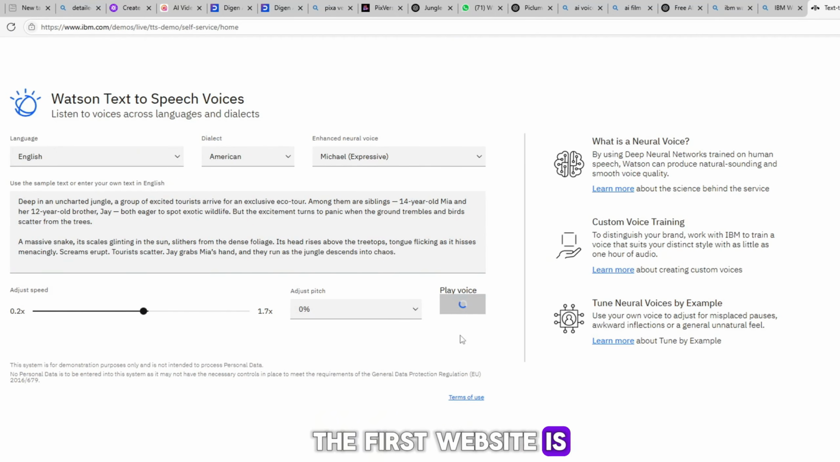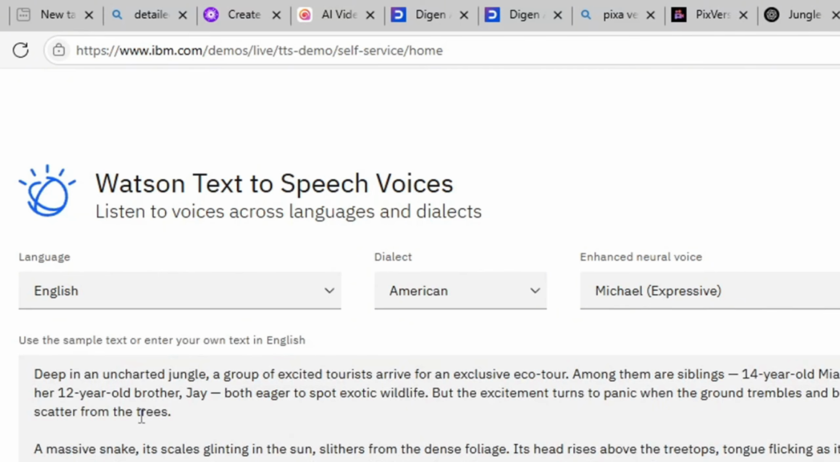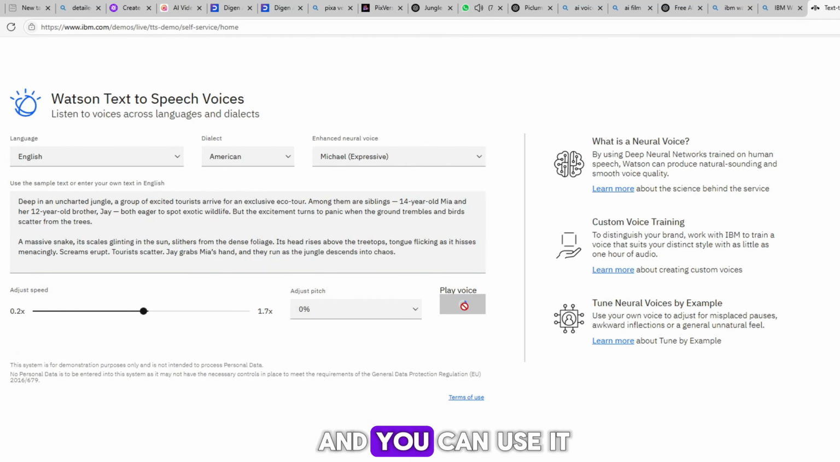The first website is called Text-to-Speech IBM. Select English, then choose American. After that, choose Michael's voice. It's a good voice, and you can use it.